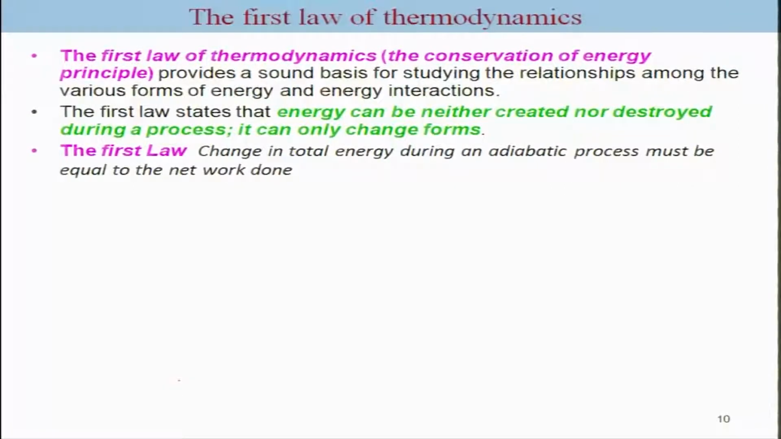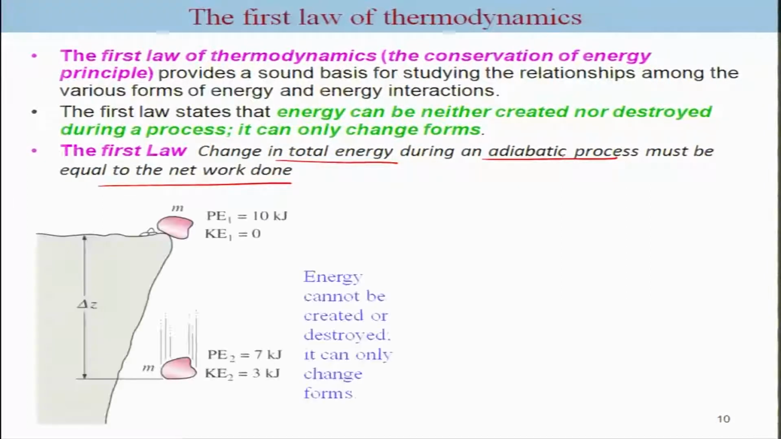Okay. So let me come to the formal definition of the first law of thermodynamics. The first law of thermodynamics states that energy can be neither created nor destroyed during a process. It can change only its form. In other words, the first law says that the change in the total energy during an adiabatic process must be equal to the net work done, because adiabatic means there is no heat supplied. So if there is a change in the system and no heat supplied to it, it will be associated with the work.